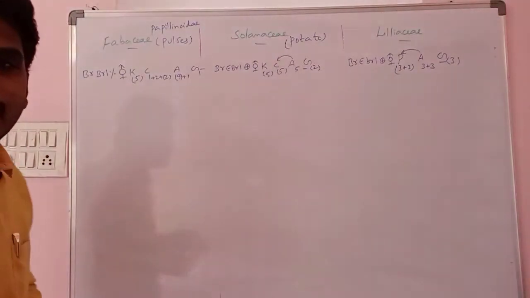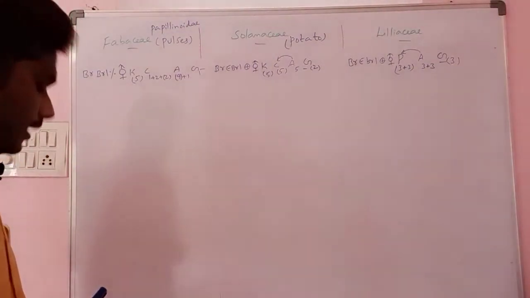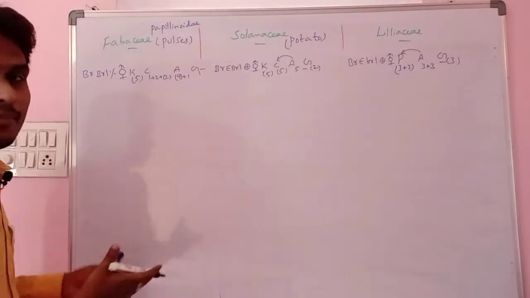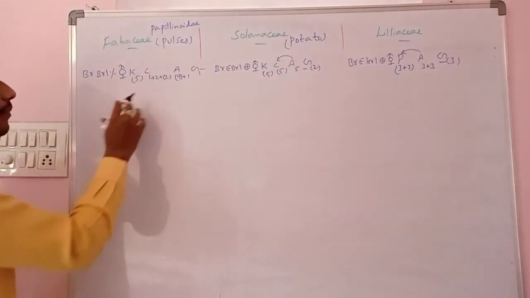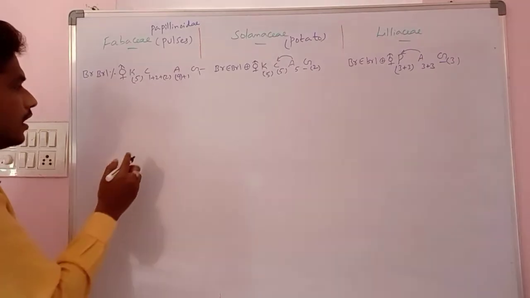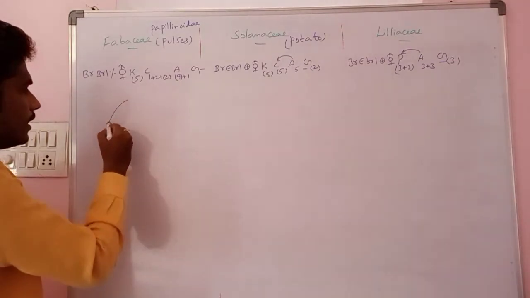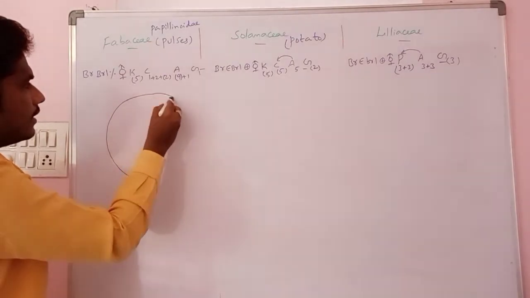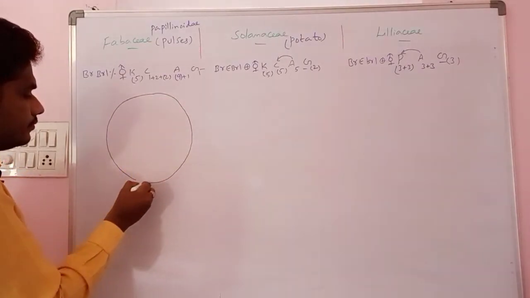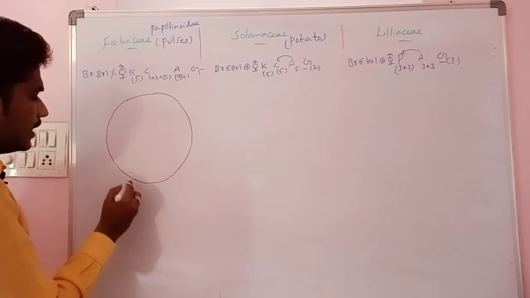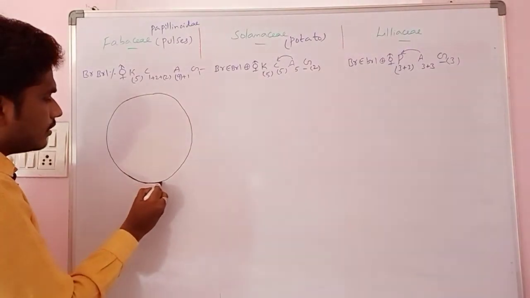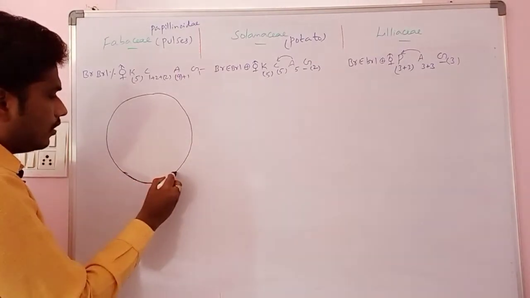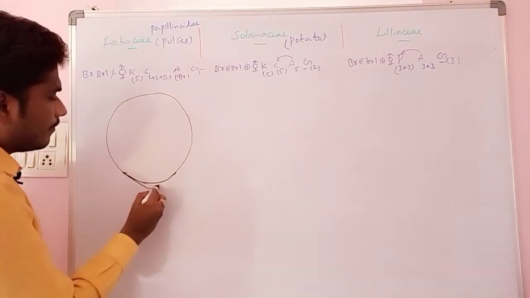If you see the floral diagram, what is the floral diagram? See, I am drawing roughly, not particularly neatly, because it is a marker board and time is not there. Here first we are indicating the sepals. Odd sepal is towards anterior, like this.